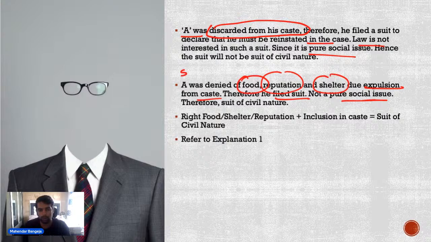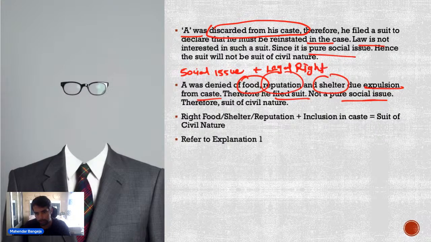Along with the social issue, there are some legal rights also involved. So social issue के साथ कुछ legal rights भी involved.